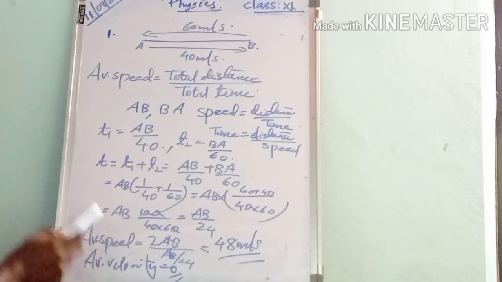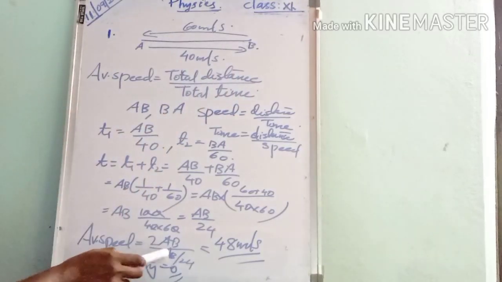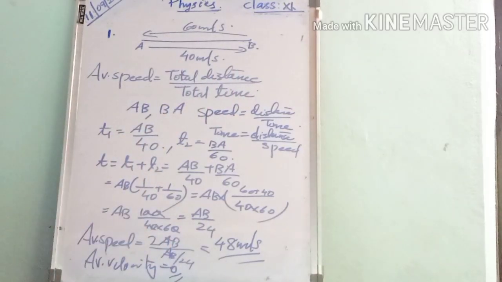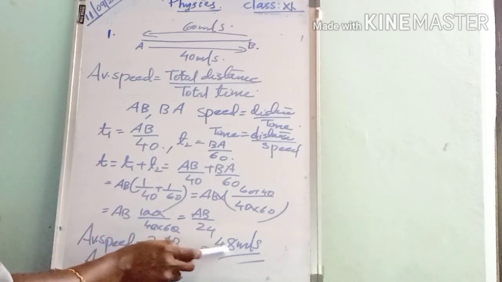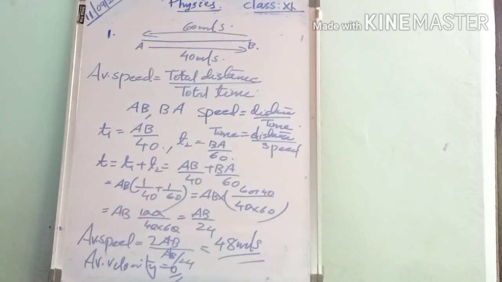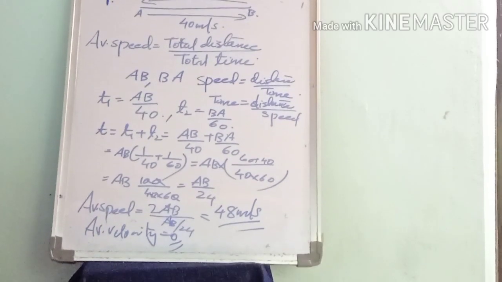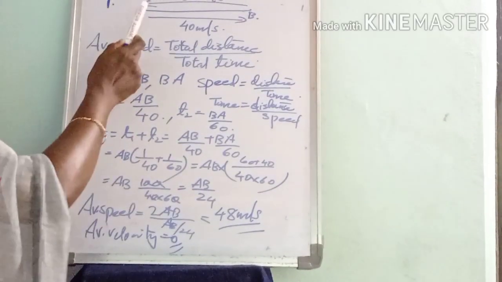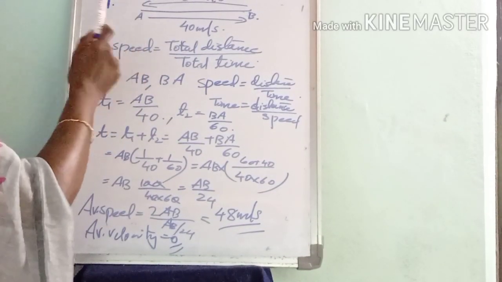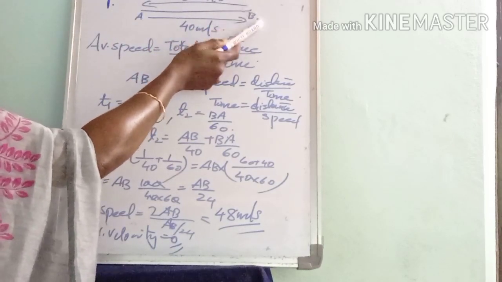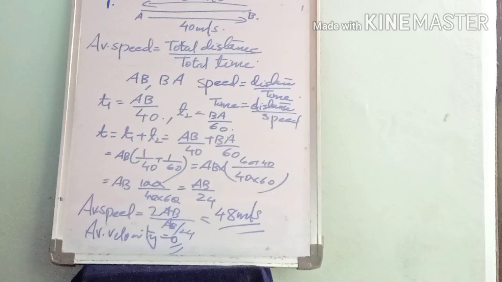So what is the average speed? Total distance by total time. Here the total distance is 2AB divided by the total time, which we got as AB by 24. So AB cancels, and 2 into 24 gives 48. That is, 48 meter per second is the average speed of the object. Next we have to calculate the average velocity. The object started traveling from A, and after reaching B it again returned to A. So the displacement is equal to 0, so the average velocity is 0. Okay, is it clear for you?